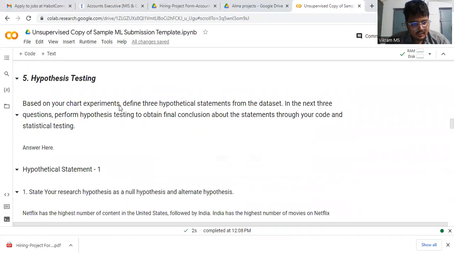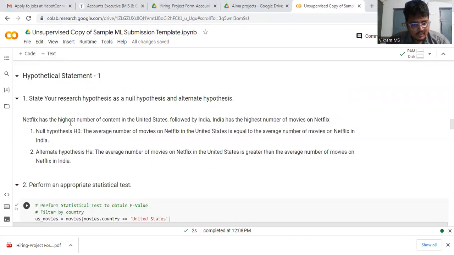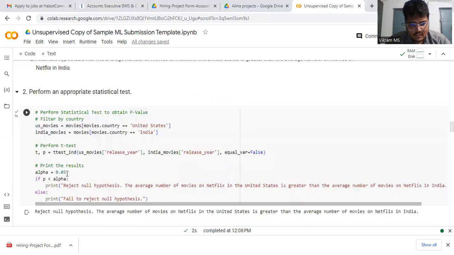Next, the hypothesis. Based on the hypothesis, Netflix has the highest number of content. The United States has the highest number of movies. The null hypothesis: the average number of movies on Netflix in the United States is equal to the average number of movies on Netflix in India. The alternative hypothesis: the average number of movies on Netflix in the United States is greater than the average number of movies on Netflix in India.